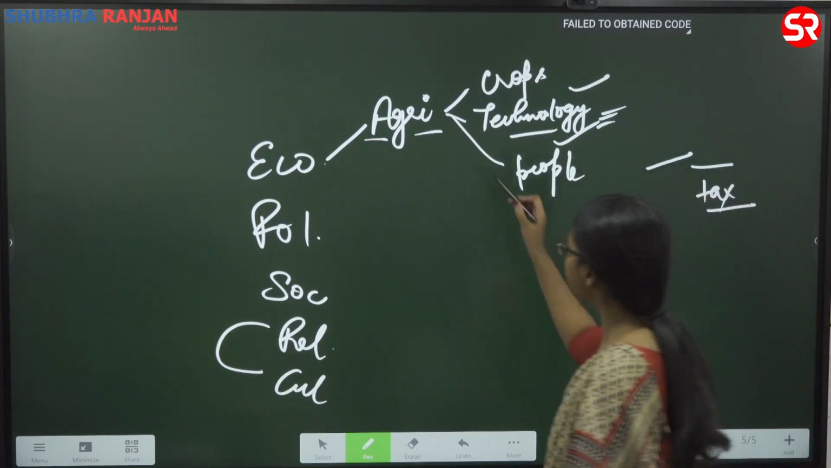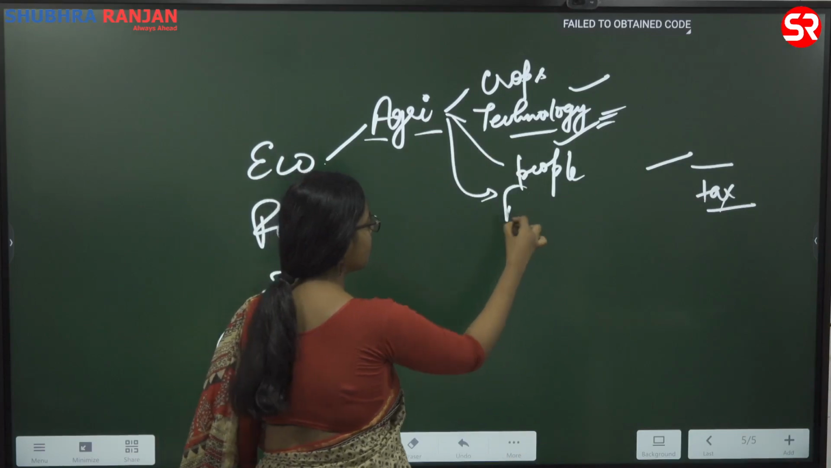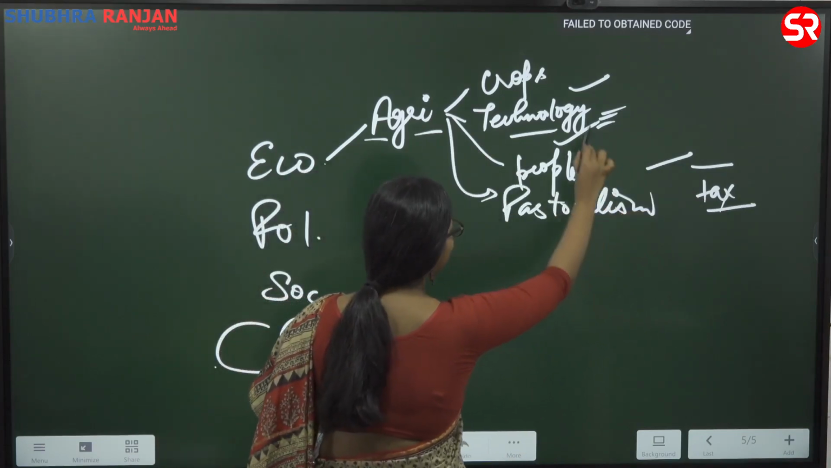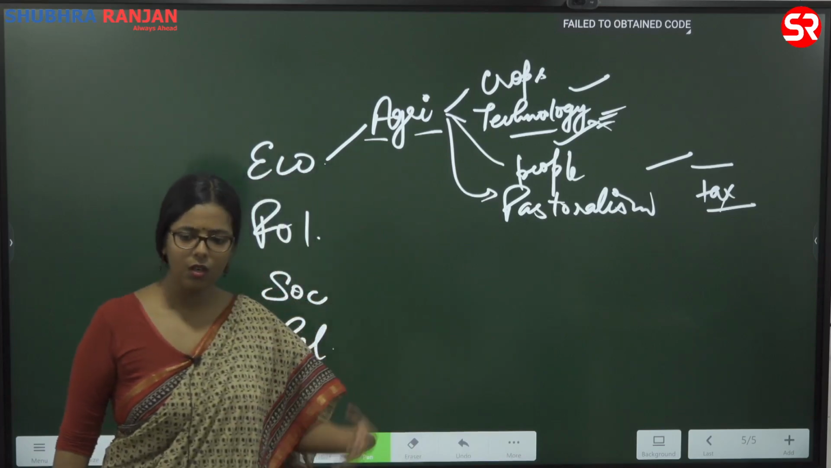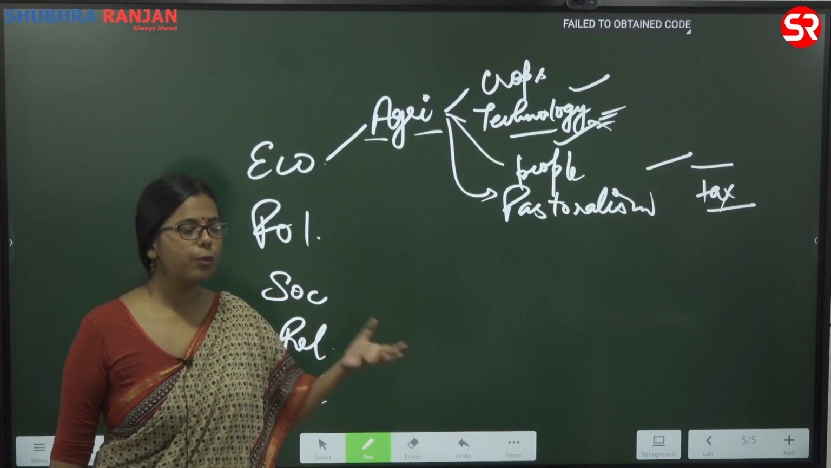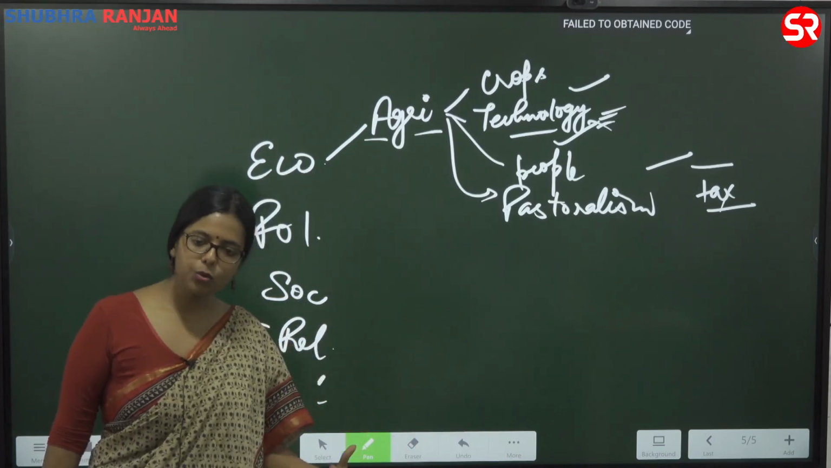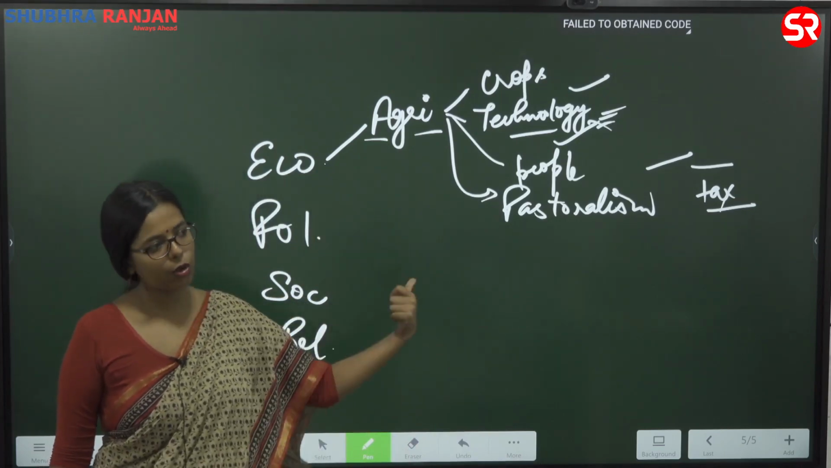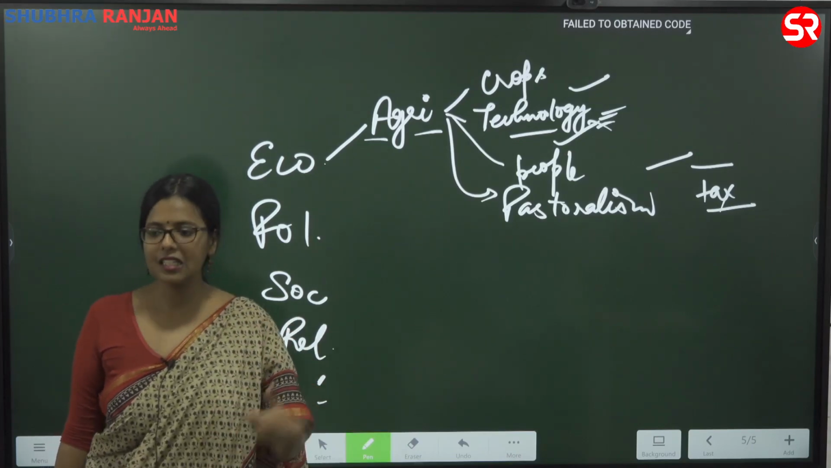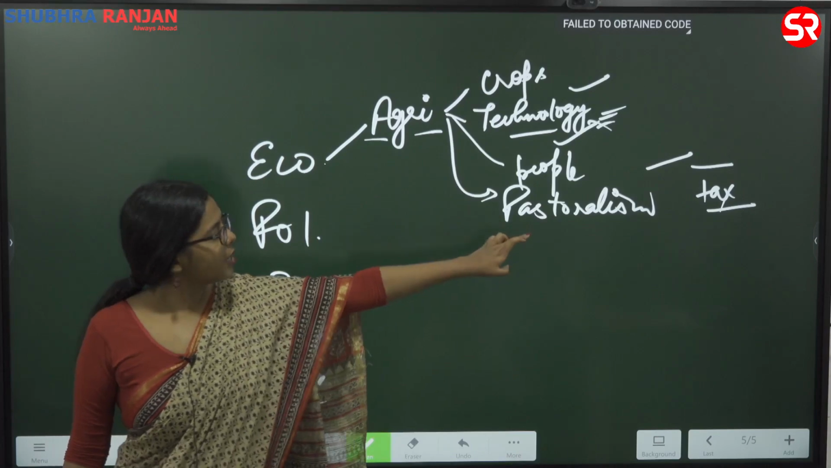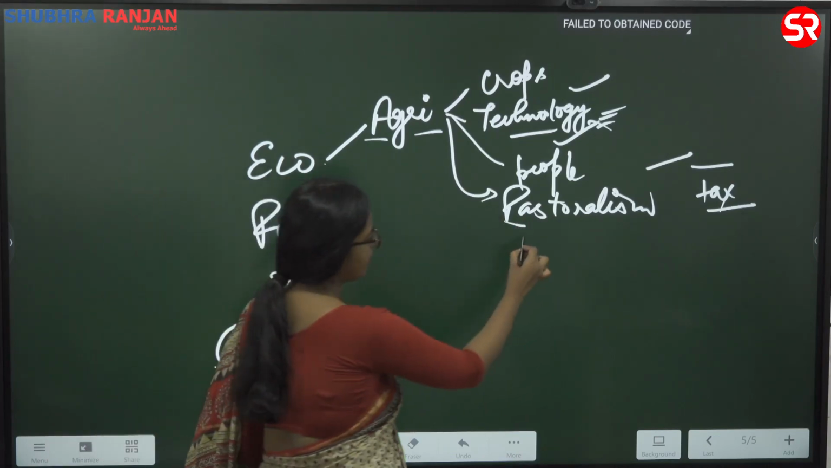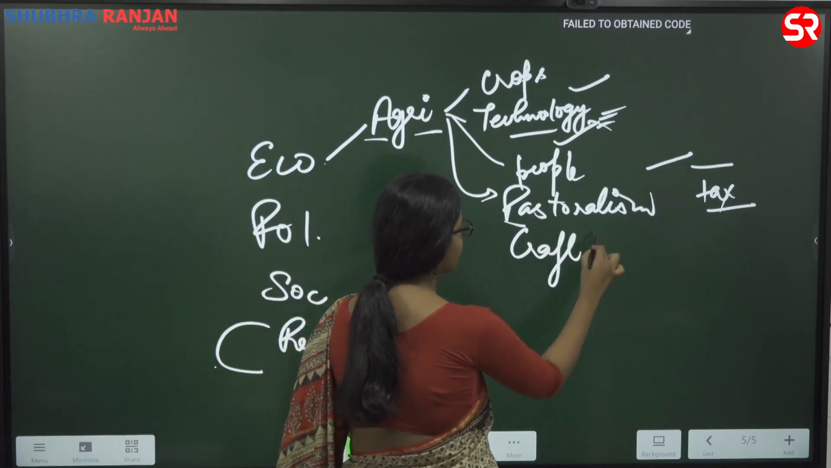The second aspect that we study in economy is pastoralism. When we said assistance of animals, who are going to be those animals? What is the kind of food pattern that you are following? Were those people only eating crops they were producing or were they also relying on meat and milk that they were producing? So here comes pastoralism. Then we study craft production.